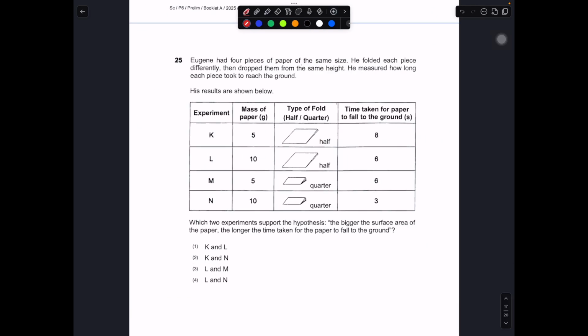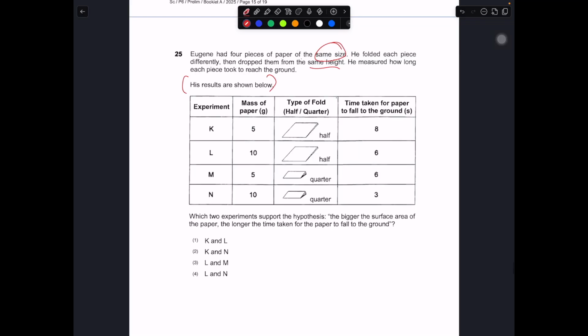Okay, question number 25. Eugene had 4 pieces of paper of the same size. He folded each piece of paper very differently. So then he dropped them from the same height and measured how long it took each piece to fall to the ground. So these are the results that are being shown. We got this experiment, K all the way to L.